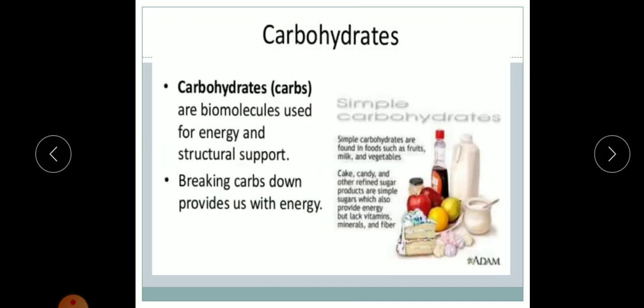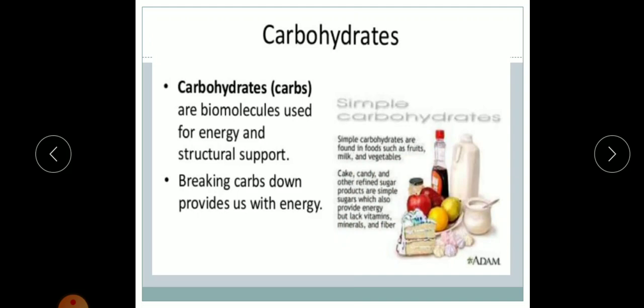So carbohydrates are biomolecules which are used for energy and structural support of our body, we can say. It breaks down to provide us energy, and simple carbohydrates are found in foods such as fruits, milk and vegetables. You can get it from cake, candy, where there is sugar. Sugar is a form of carbohydrate. Other refined sugar products are simple sugars which also provide energy but lack vitamins, minerals and fibers.